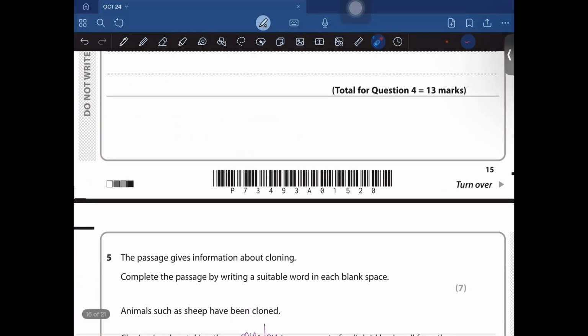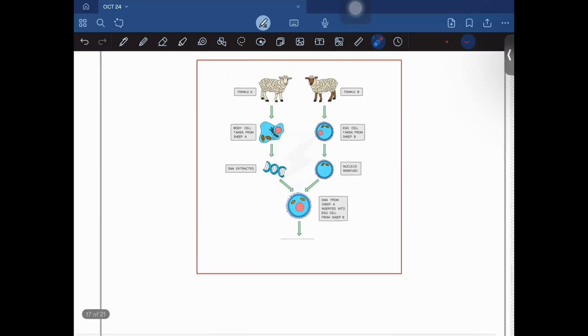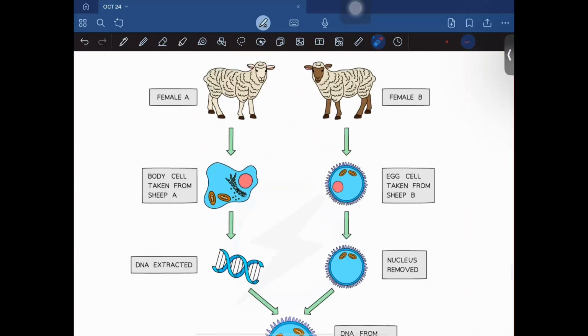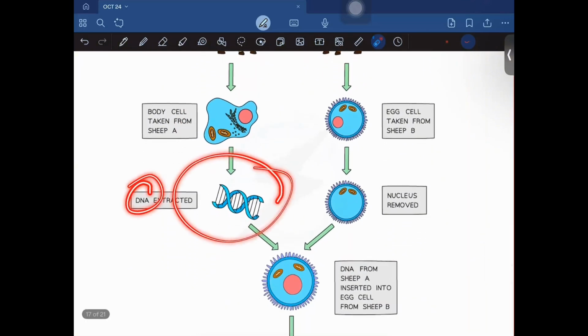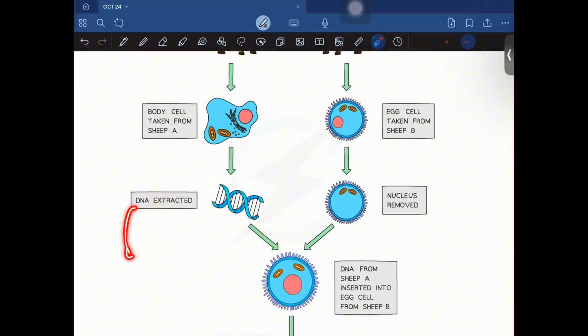So this is going to be about a passage about cloning, right? So before we get into anything, let me just say something. How do you clone something? Suppose this is the sheep that you want to clone. What you're going to do is take a body cell from it, from a mammary gland of this sheep, and extract the DNA. Where is the DNA found? The DNA is found in the nucleus. So it basically means that you are taking the nucleus out of it, right?